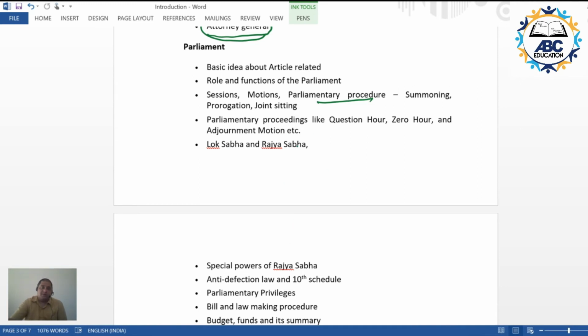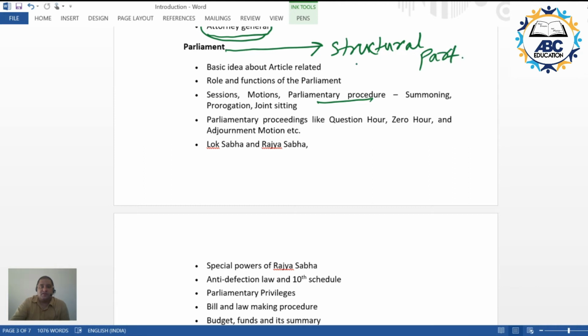Now regarding parliament, what I have done is that I have divided this topic into two parts. One is the structural part.